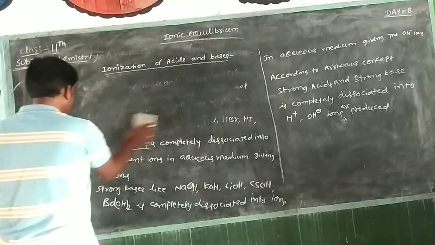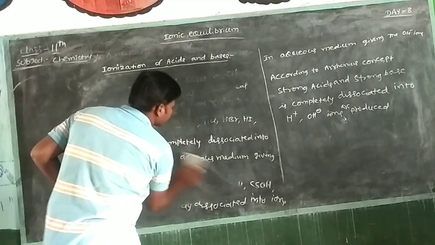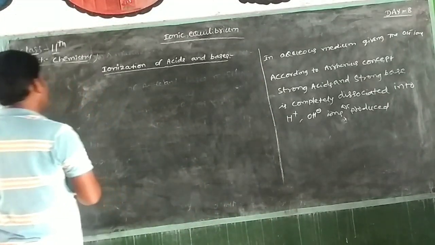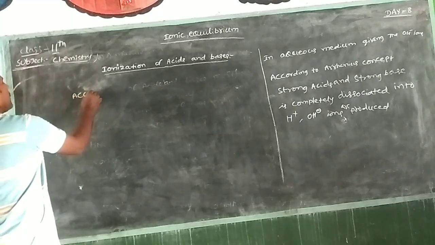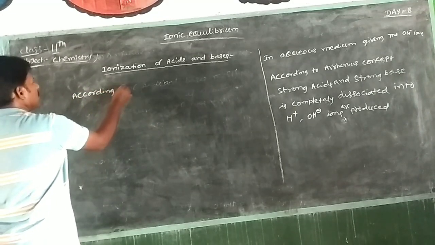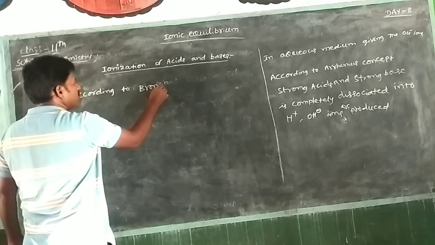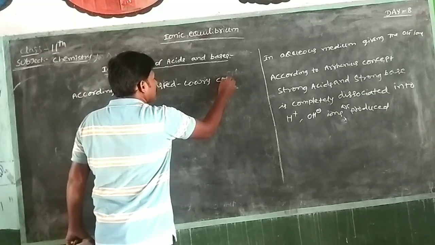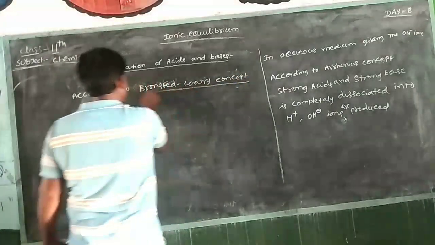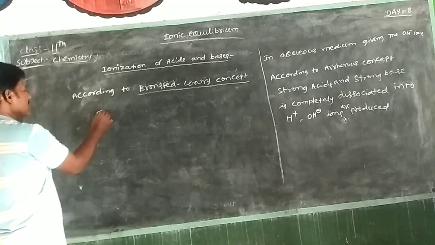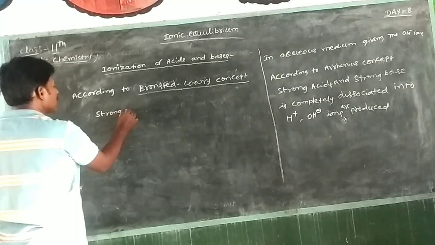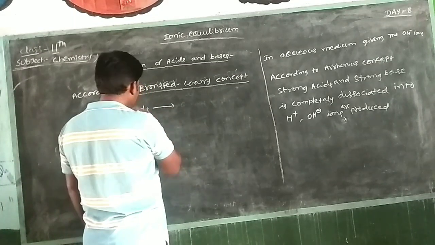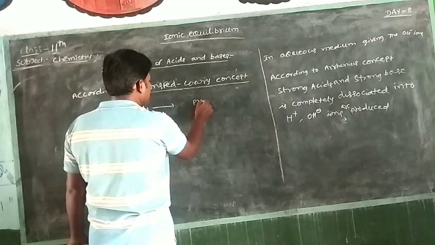And next, according to the Bronsted-Lowry concept, already you know, a strong acid is a proton donor.